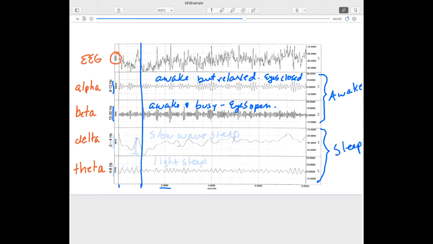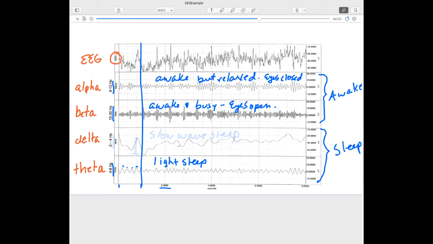We'll start off with theta waves. These are seen in a light sleep. And we can see that there is a characteristic frequency of 4 to 8 cycles per second. And so if we count them here, we see 1, 2, 3, 4, 5, right? So certainly within that 4 to 8 per second.